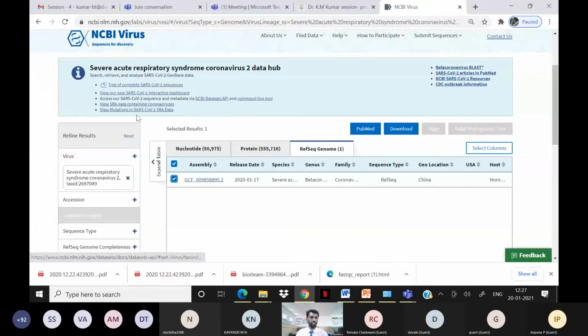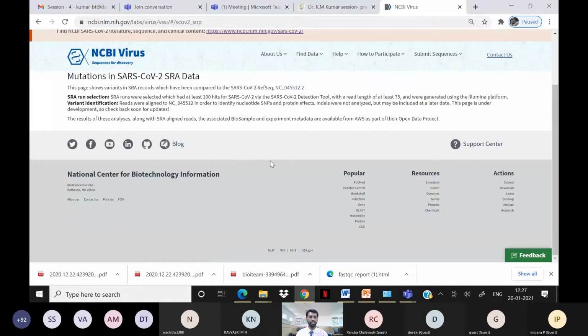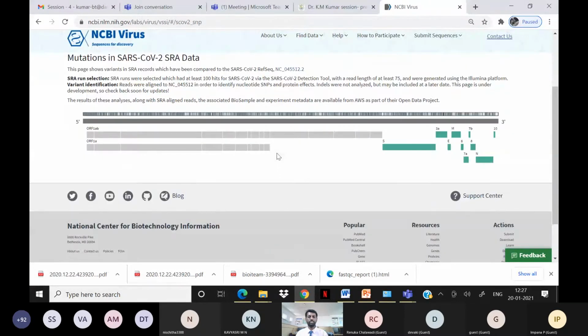Also, you can see here a view of mutations in the SARS-CoV SRA data. Just click on this. You're looking for SARS-CoV mutations, right? Because mutation is the problem. We are trying to develop vaccines and drugs for the SARS virus, but it modifies itself to escape the action of the vaccine, the human host defense response, or drugs. It is continuously and frequently mutating. Tracking these mutations is a very tough job now.